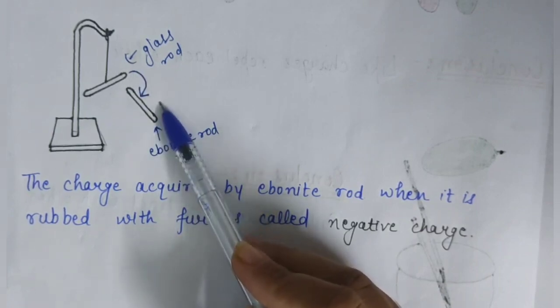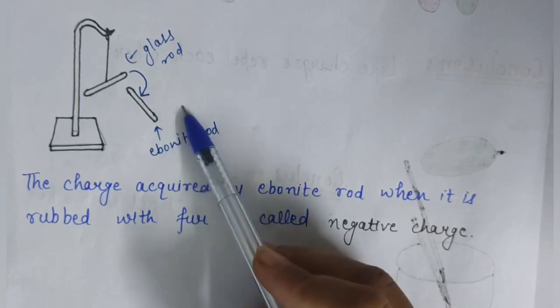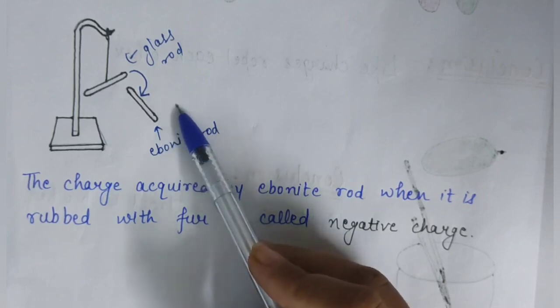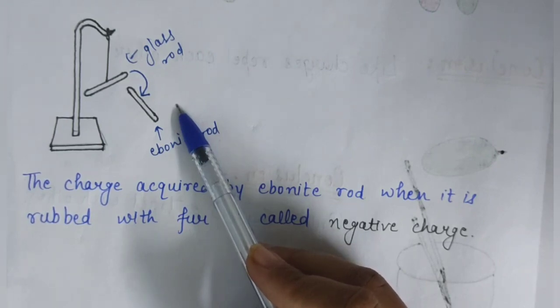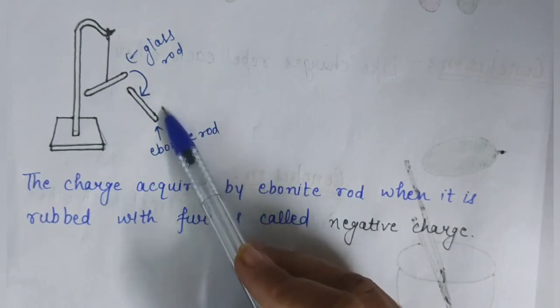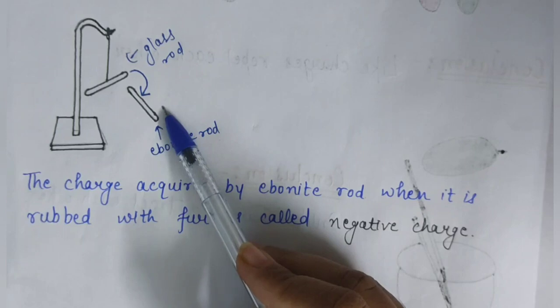The first thing that we conclude from this activity is that the charges on both the rods are not the same. And secondly, they have opposite, or unlike, charges as they attract each other.